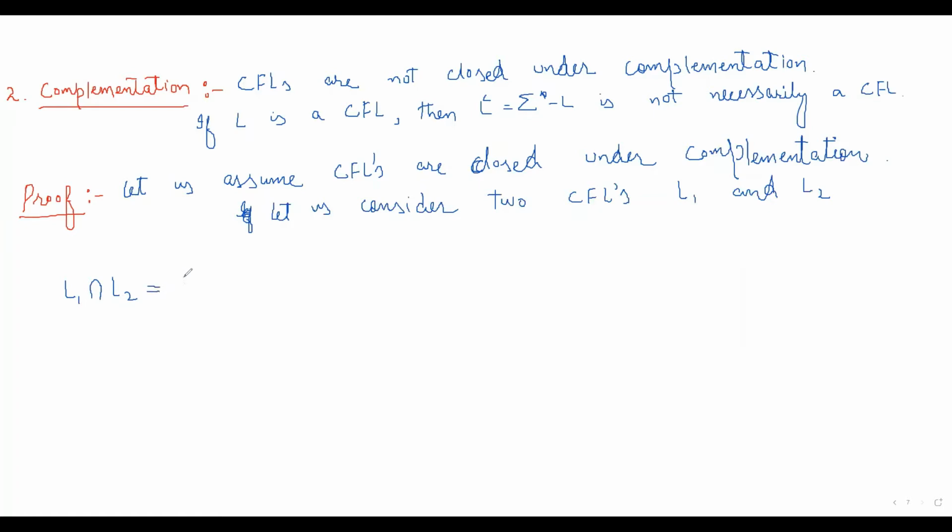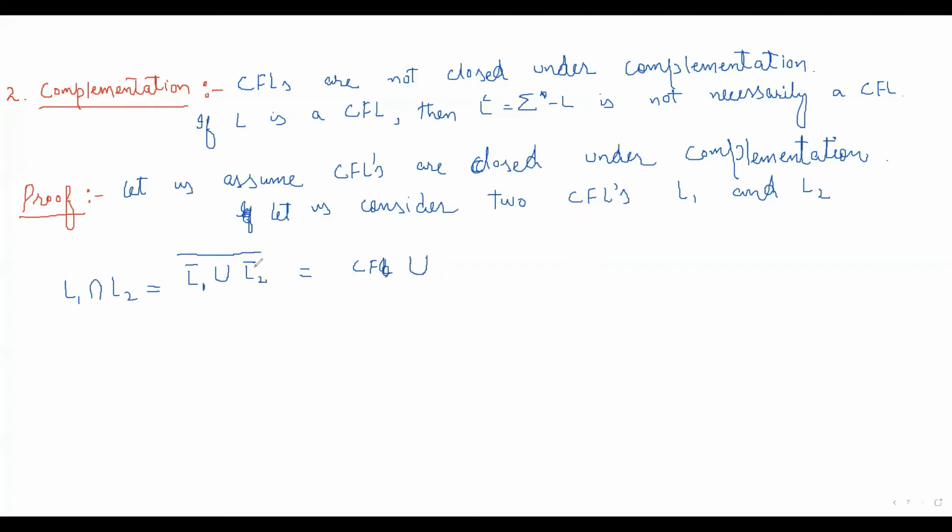We can write it as equal to (L1 complement union L2 complement) whole complement, because this and this will be the same. Now let's see L1 complement. L1 is a context-free language, and we are assuming context-free languages are closed under complementation. So L1 complement will also be a context-free language.